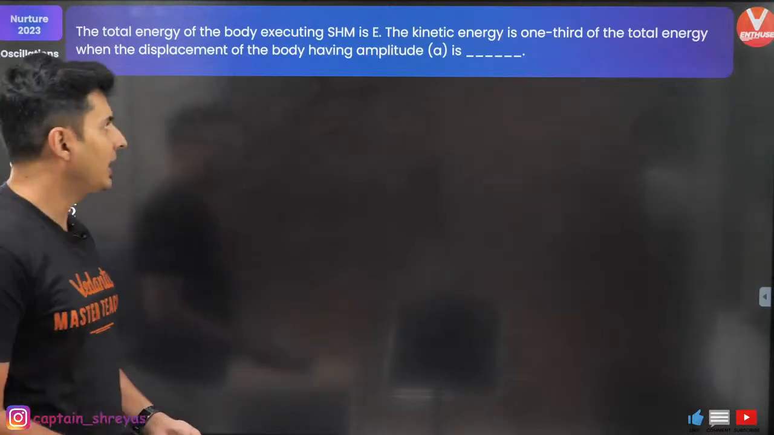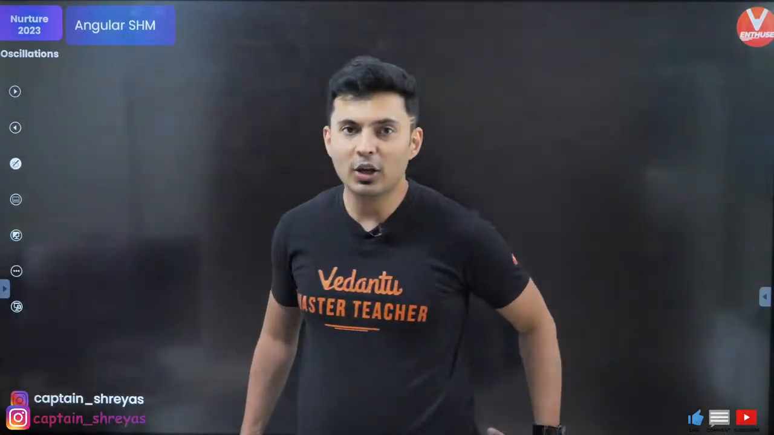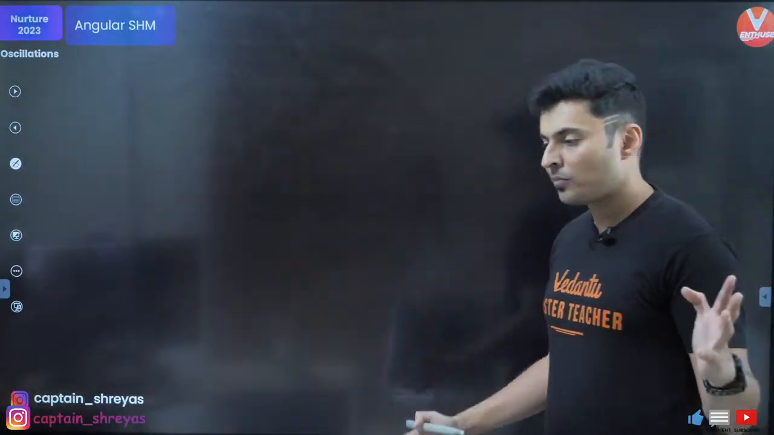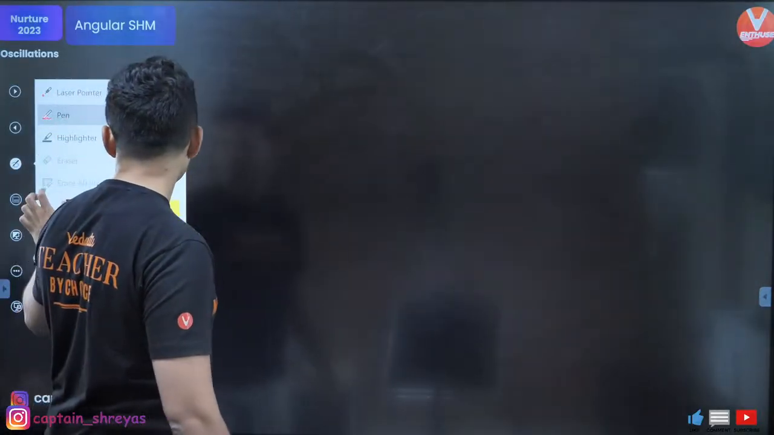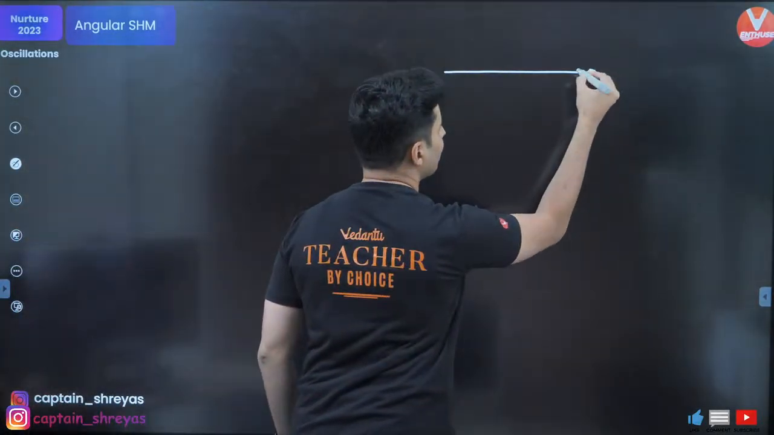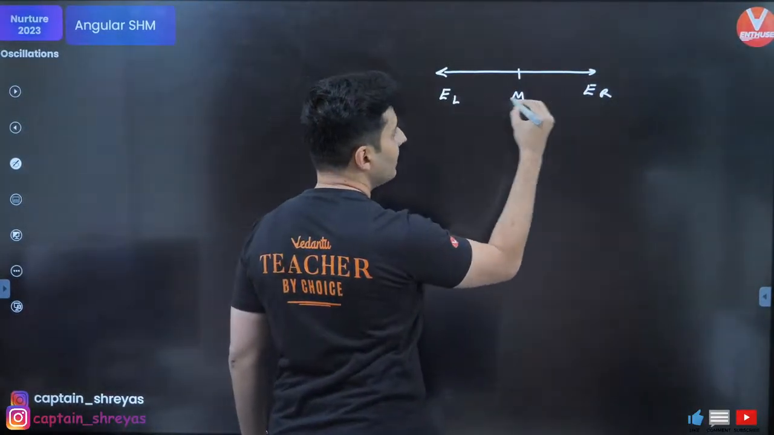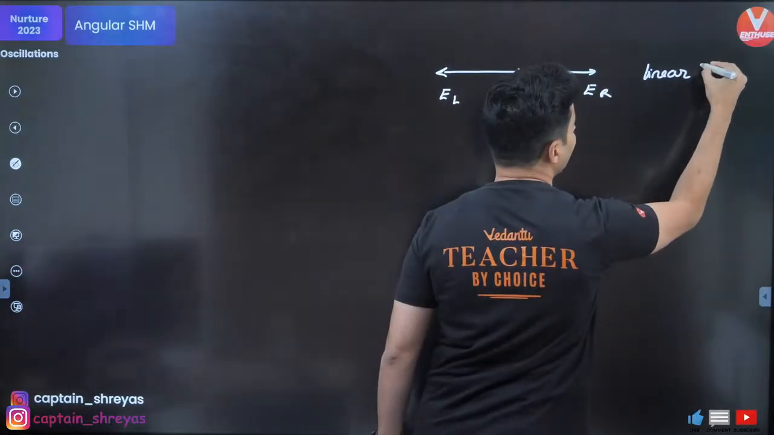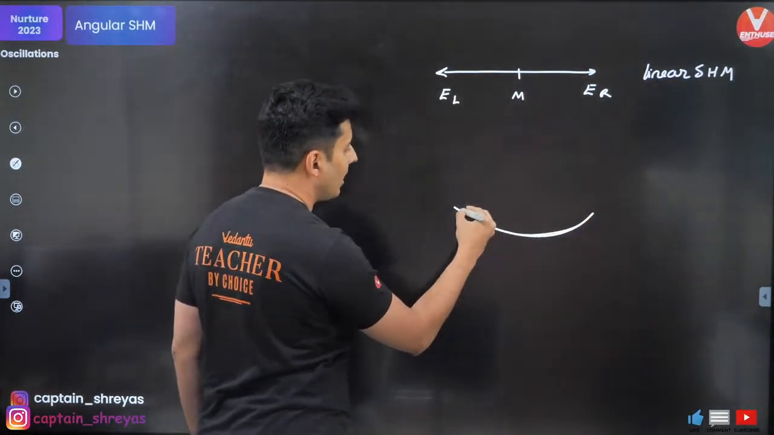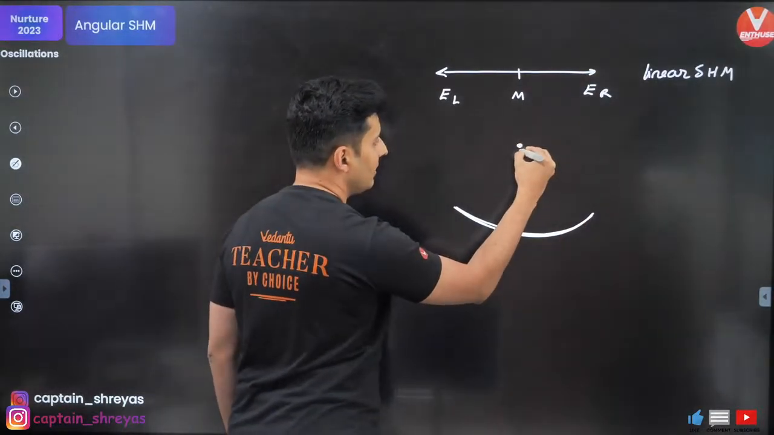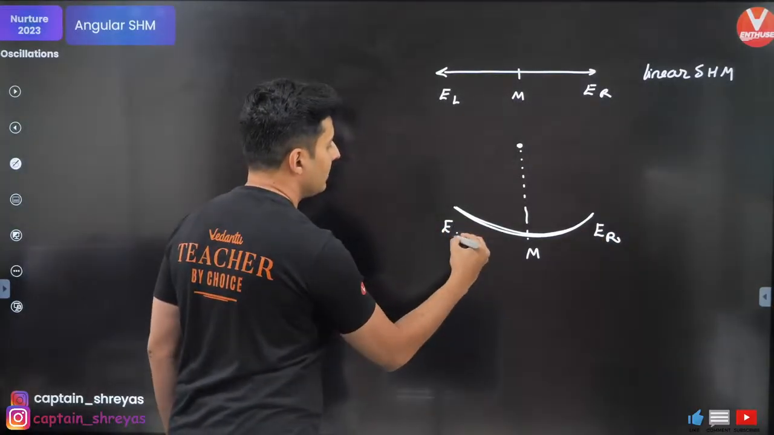Okay, let's move to the next question. For that, we'll need to see angular SHM and problems. So what is angular SHM? Till now, whatever we saw involved linear SHM. This was linear. You had mean, you had extreme right, extreme left. This was along a line, so linear SHM. Angular SHM means you go in the form of an arc of a circle. This is your center. This is again your mean. There is your extreme right and extreme left.